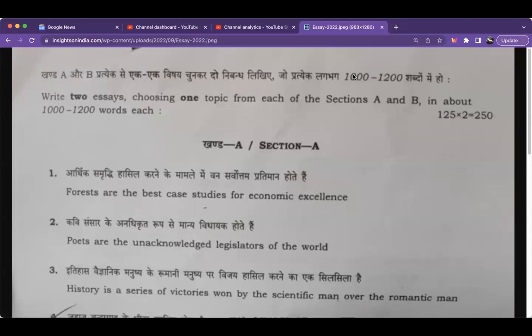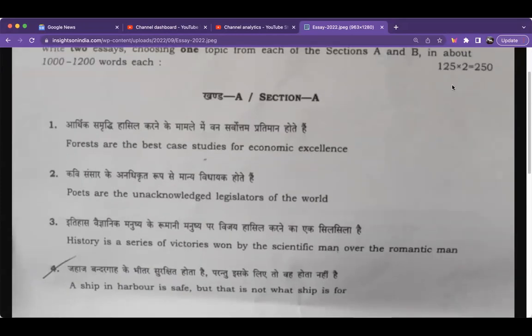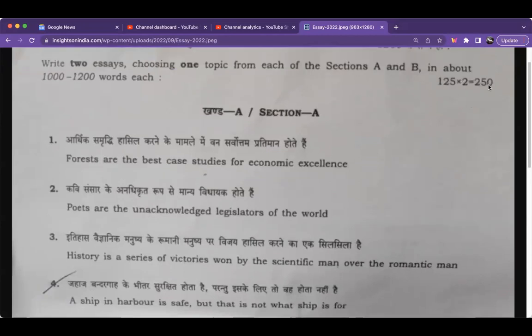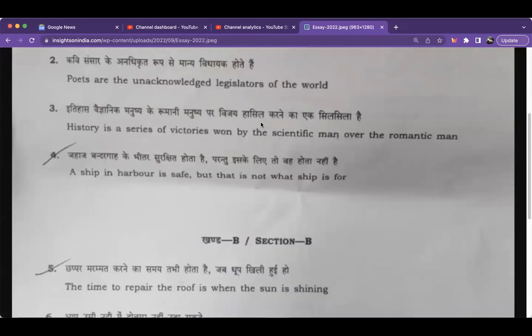And today was the 2022 mains paper. And our students are also writing, and some of our friends are writing. So, this is the paper. This is like two sections are there every year. 1000 to 1200 words you have to write for each topic. Two topics you have to choose, one from each section. 125 marks are there, so 250 marks for the paper. And this is the very first paper you have to attempt.